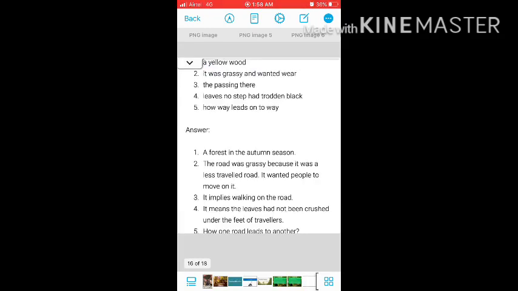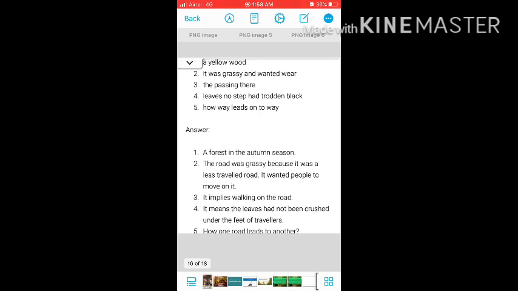So the next question is, a yellow wood means, here discuss what these phrases mean to you. A yellow wood means a forest in the autumn season. The second one is, it was grassy and wanted wear, which means the road was grassy because it was a less traveled road. It wanted people to move on it.